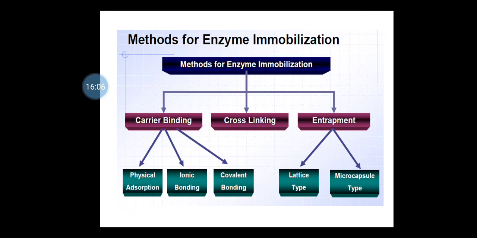And the next one is complexation, which is related with your cross linking parameter. So the two methods, carrier binding and cross linking, have been classified on the basis of surface immobilization. And the third one is your entrapment. The classification of this immobilization method is based on within surface immobilization. It also bifurcates into two types, that is lattice type and microcapsule type. We are going to discuss one by one.